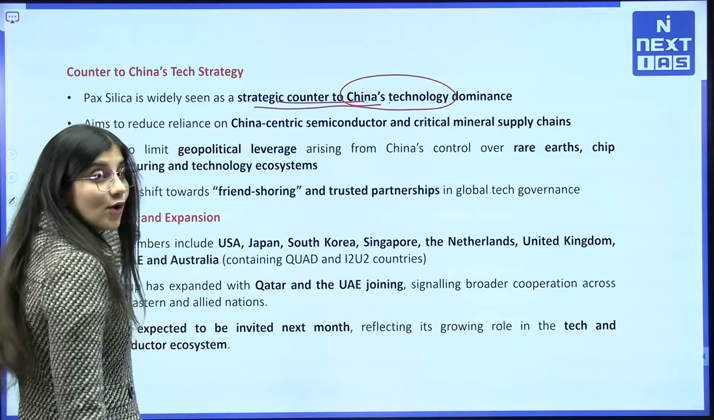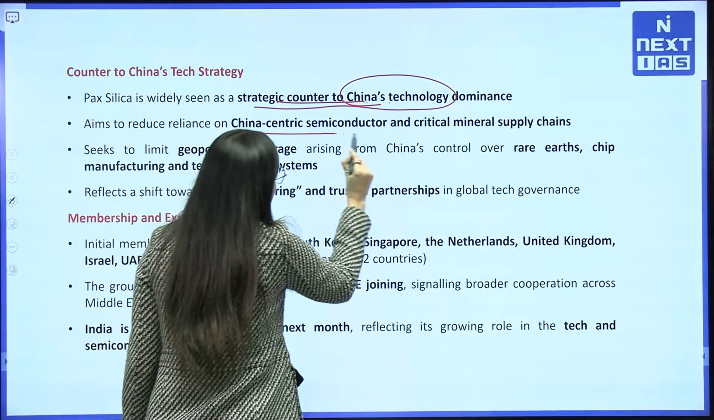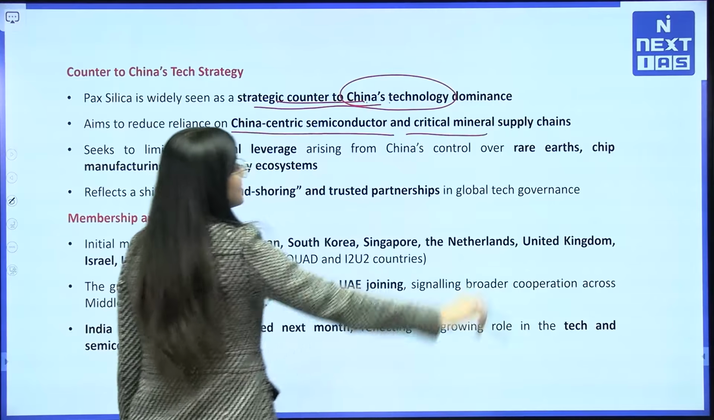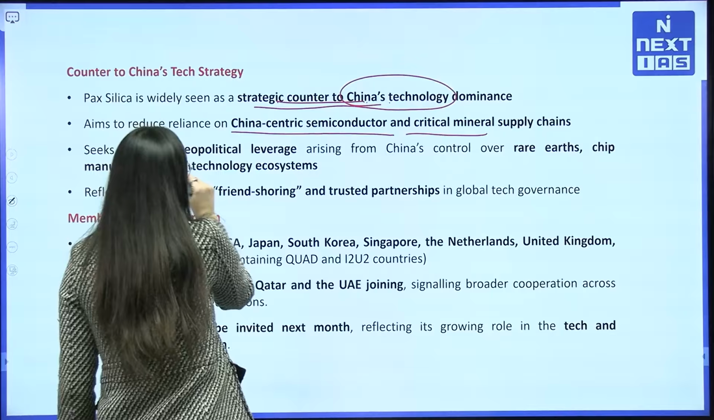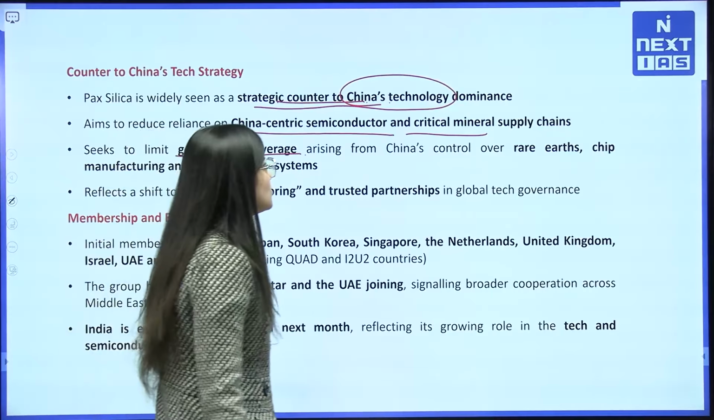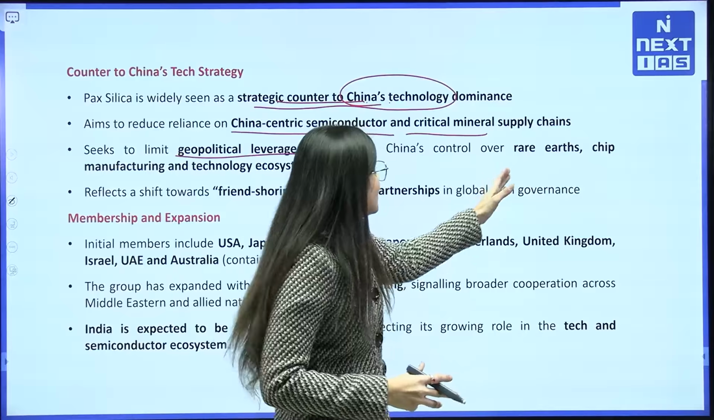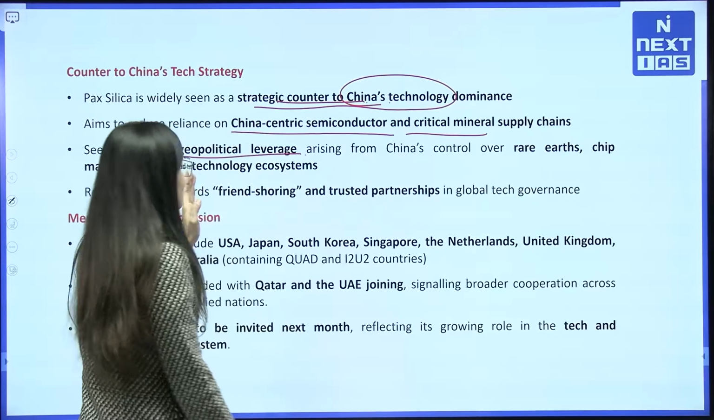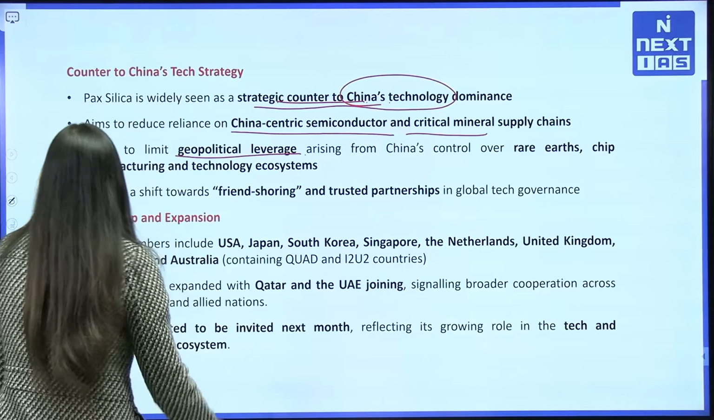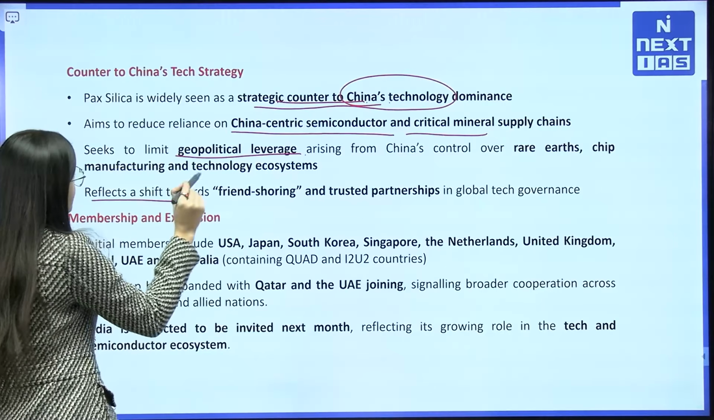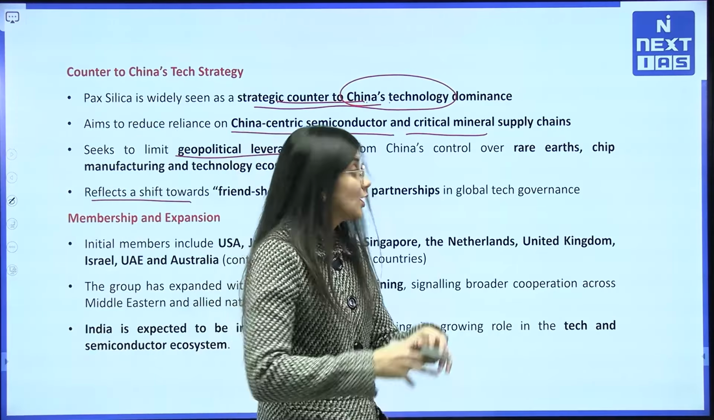It also aims to reduce reliance on Chinese-centric semiconductors and critical mineral supply chains. And it also limits geopolitical leverage. Generally, China's control over these rare earth minerals and chip manufacturing technologies will be limited, and it reflects a shift towards friendshoring and trusted partnership in global technology.